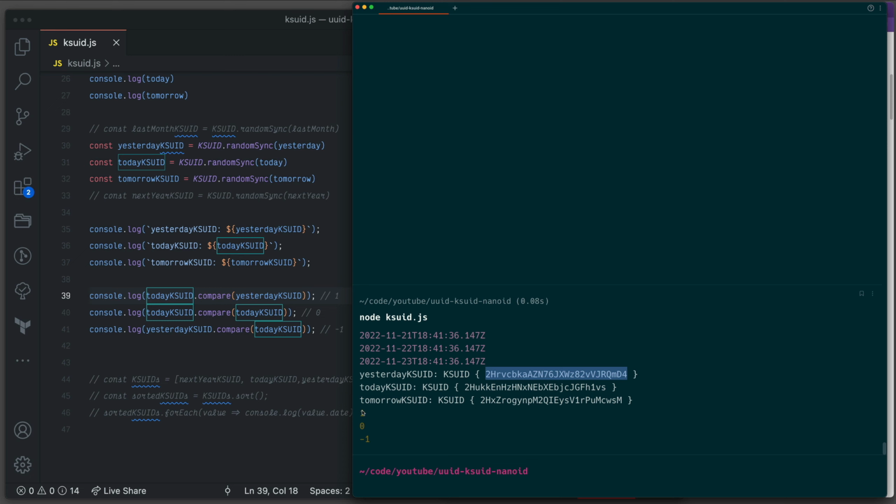So today is bigger than yesterday, give us 1. Today and today, so they're both equal, give us 0. And yesterday and today, or even if I say today and tomorrow, so today is smaller than tomorrow, or yesterday is smaller than tomorrow, then it will give us -1. So it's very easy to compare them, and I really like this bit. But it will be more fun if you see we can also sort them.